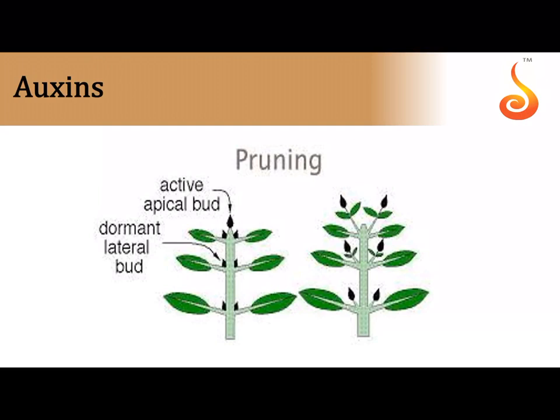See, if you remove the apical bud, as long as there is an apical bud over here, these lateral buds are not growing. See, they're all sitting here. But the moment you remove the apical bud, now see how the lateral bud has started growing. So that means when the apical bud is there, the apical bud is the boss. It's not going to allow the lateral buds to grow. This is what is referred to as the concept of apical dominance. So please bear in mind that when the apical bud is severed off, cut off, the lateral buds will take over, and this is one of the most important properties of auxins.